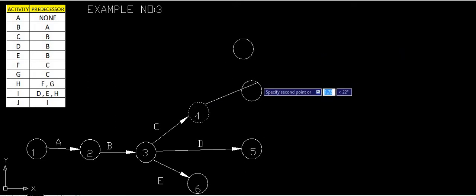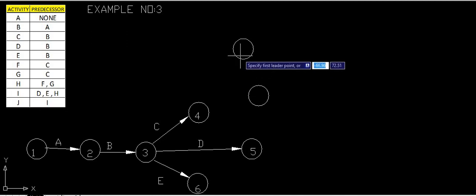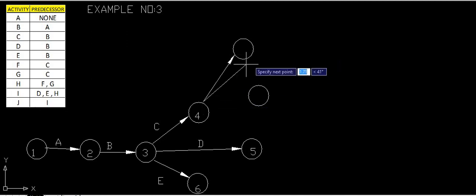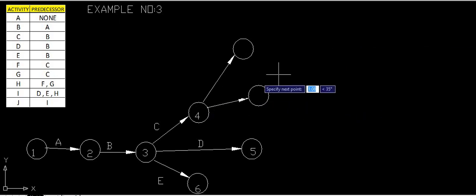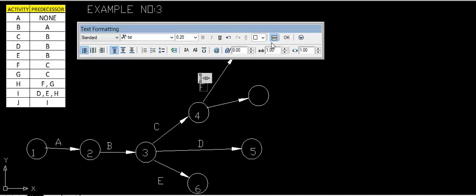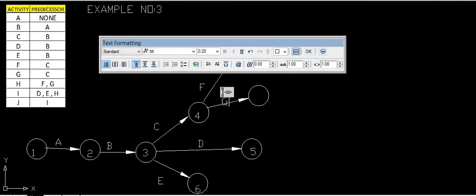F and G. Okay, so C is having the same starting point for F and G. So we will draw this as F and we will draw this as G. So we will call this F and G.